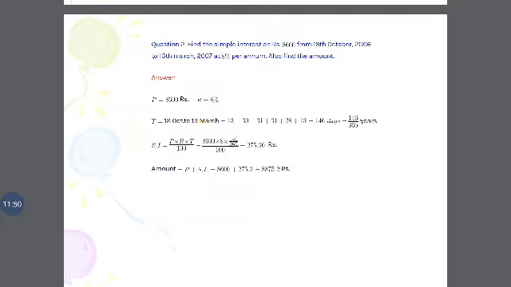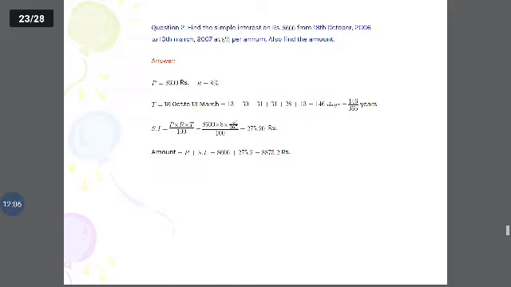P is equal to 8,600. Rate of interest 8%. The period is 18th October to 13th March. So we count: October, November, December, January, February, March.